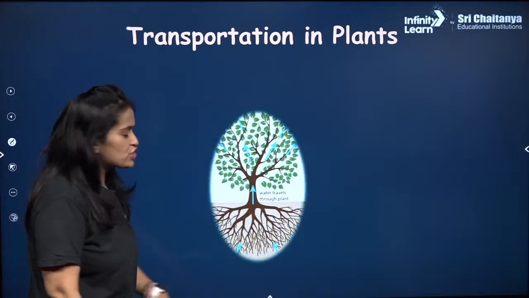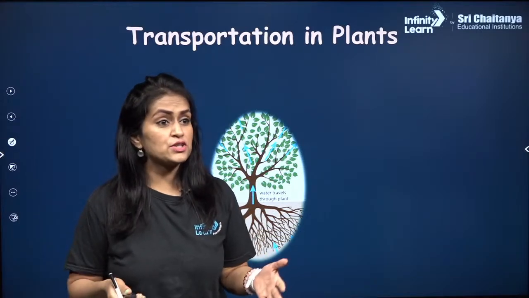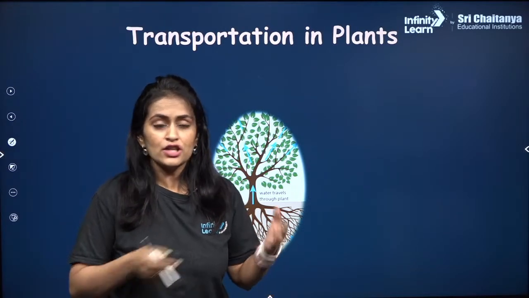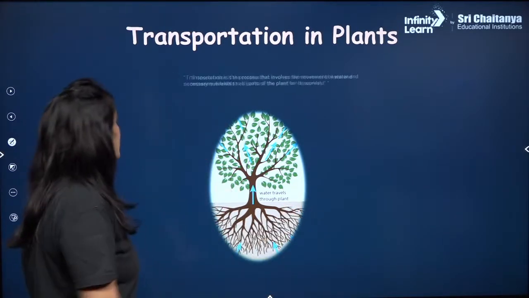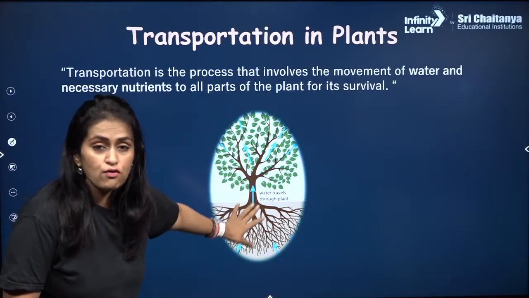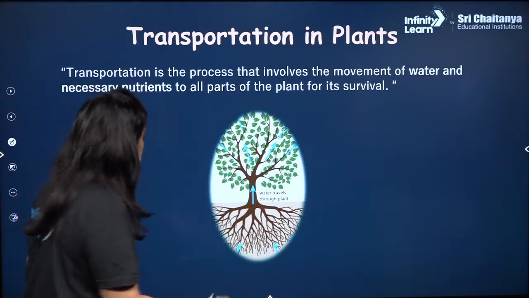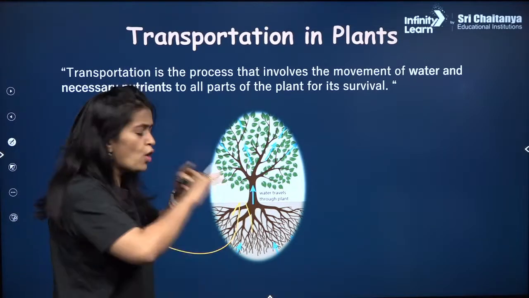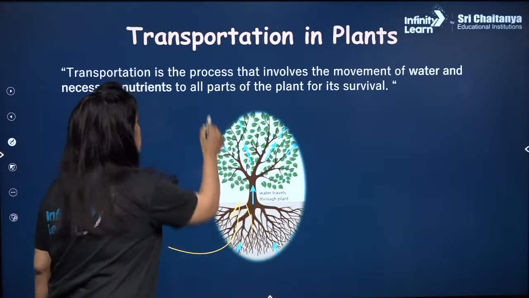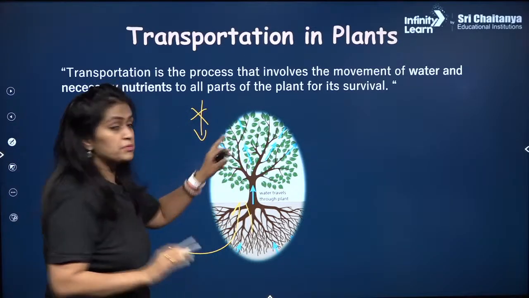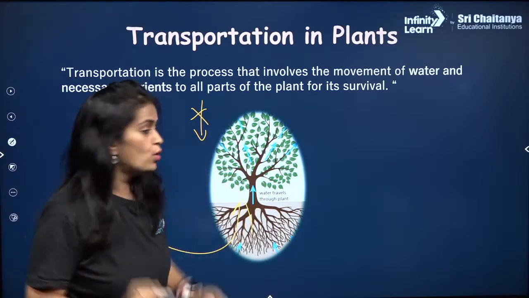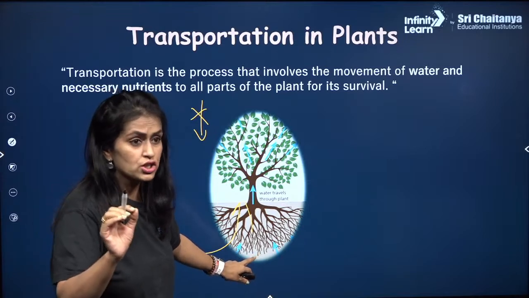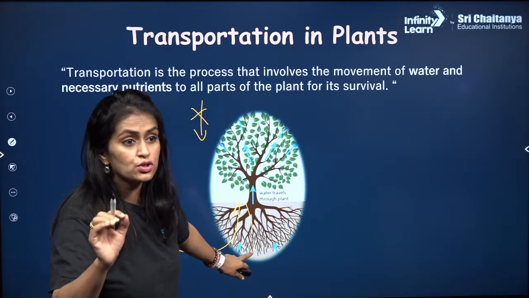So now, transportation in plants. Why do plants need transportation? They don't have a heart. Then how do they do that? It's very simple. The movement of water and food. Water movement would always be unidirectional from the ground. No matter how much rain comes, water will not enter from the leaves or from the crown. The entry is always from the root. This can be an objective question. Entry is only from the root.